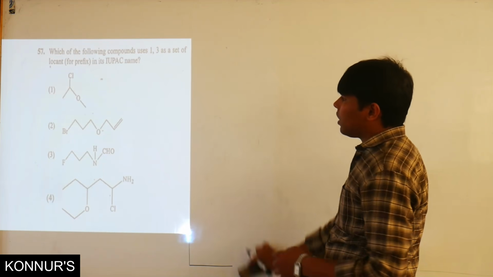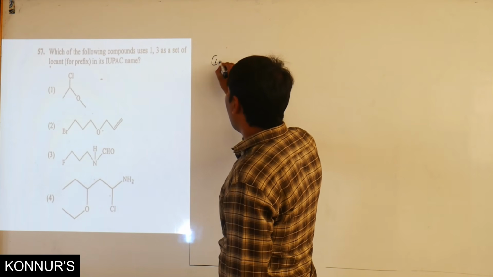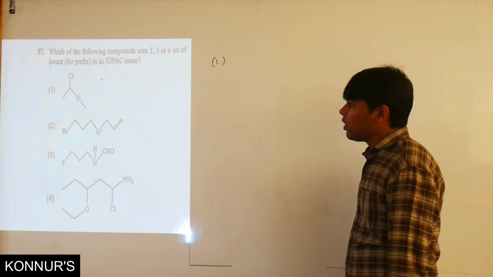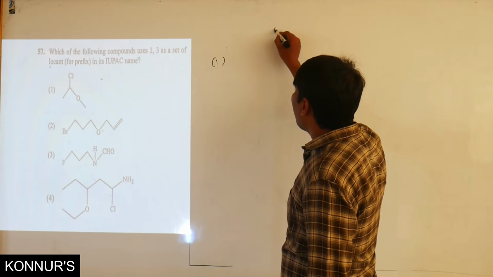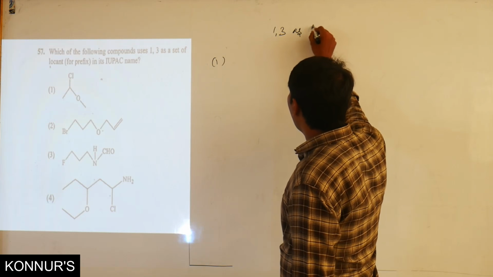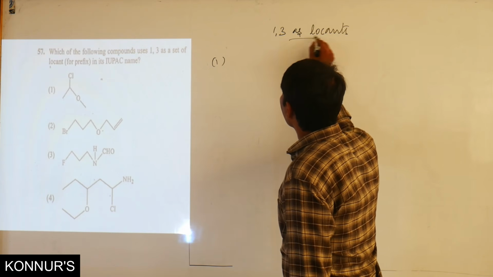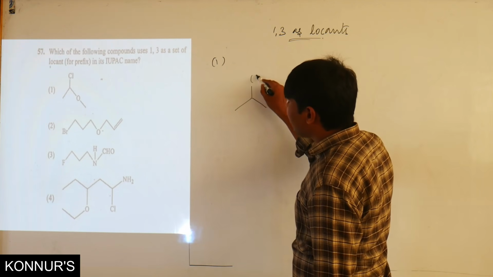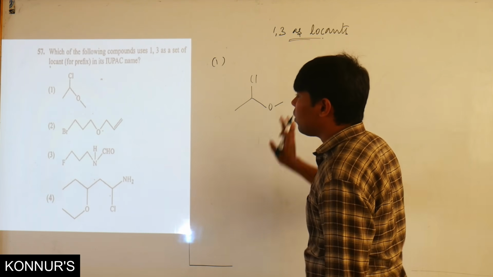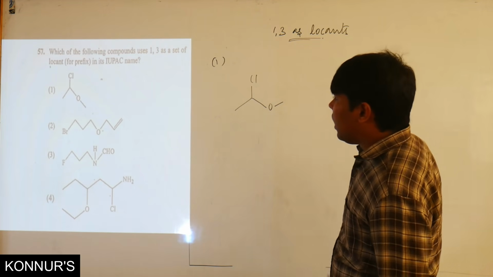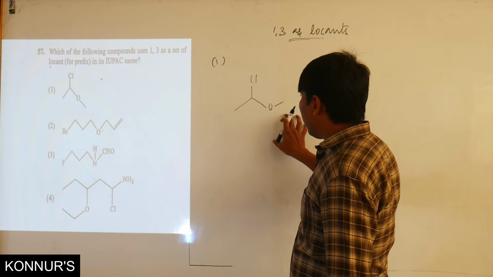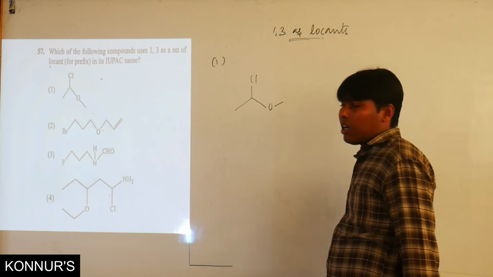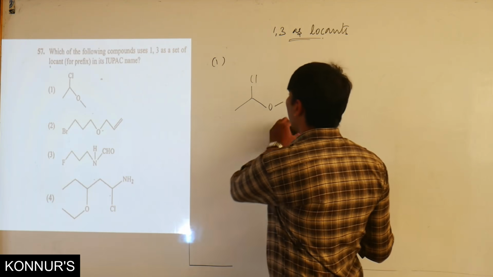Here we will check out the case. First compound. In such kind of examples, you need to look into every option. So I need to choose 1, 2 as locants. Here the first option, where Cl is there, here O, here one methyl group is there. Here no such locants will arise, because the longest chain will not contain 3 carbon atoms. So the first option is already not the answer.